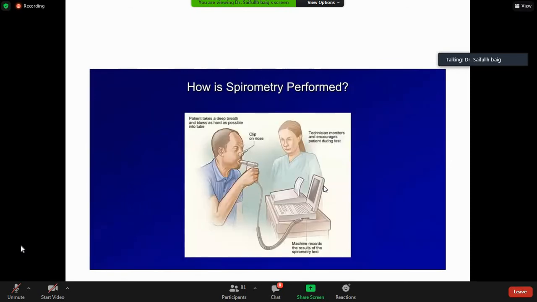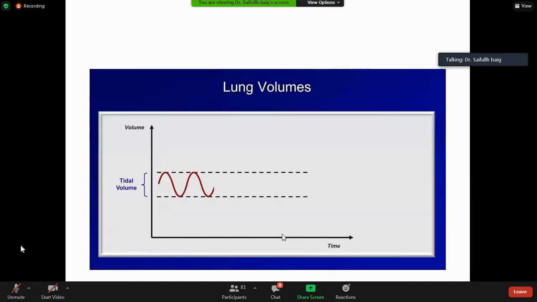But now there are sophisticated machines like these ones. The patient takes a deep breath and blows as hard as possible. A nose clip is on the nose, the recording is done by the machine, and the printout comes from the printer.